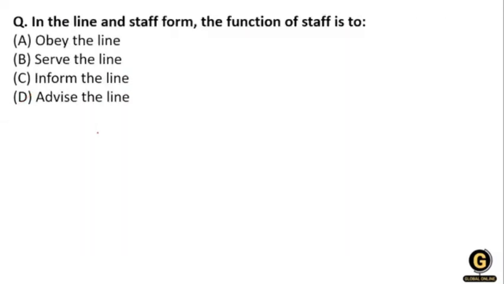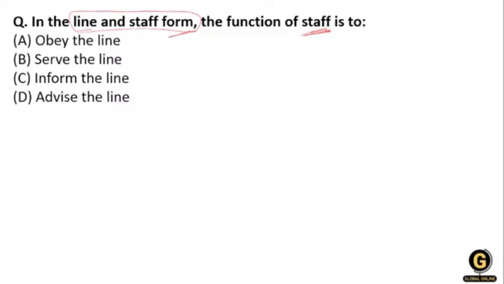Next question: in the line and staff form, the function of staff is to, option A, obey the line, serve the line, inform the line, and advise the line. What will be the right answer? The first thing is to understand the line function and the staff function.